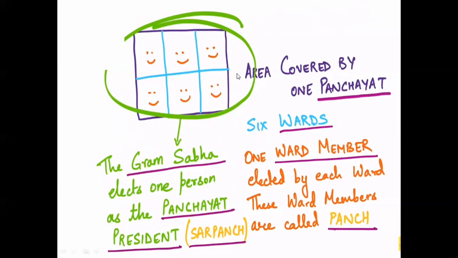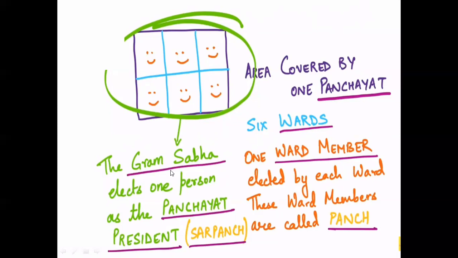Now let's see what is a Sarpanch. The Gram Sabha elects one person as the Panchayat president. In the class example, from all the divisions, one person is selected who would handle the entire class, including the monitors. In school language, we would say a head boy or head girl is selected who controls all the classrooms, including the monitors.